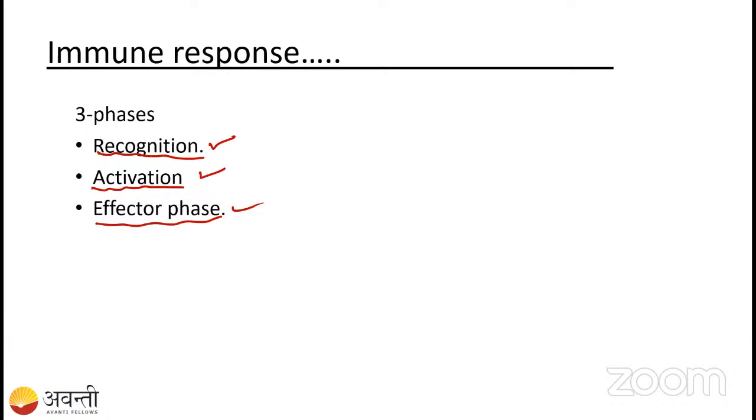What are the three phases, students? First one is recognition, second one is activation, third one is effector. When any pathogen enters our body, it is recognized by the immune system. Then our immune system is activated. Then in the effector phase, the pathogen is killed by our immune system. Okay, fine.